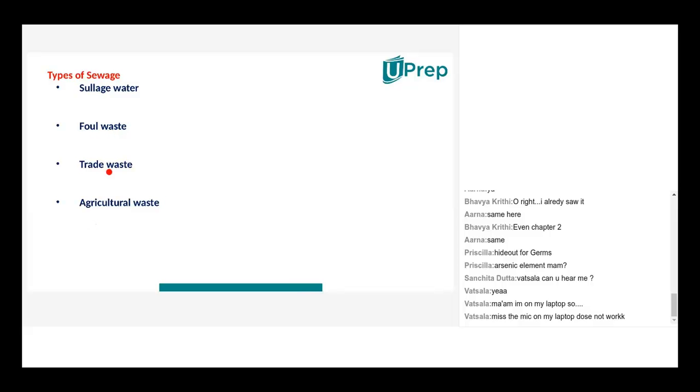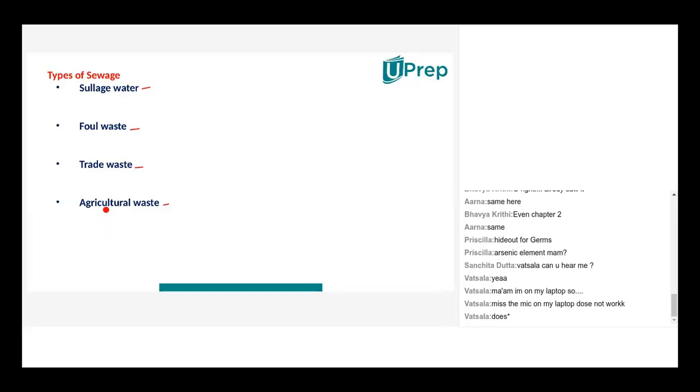The elements are explained as the 4 types of sewage. The first is sewage water. It's mainly the kitchen waste. Normally we throw vegetables, fruits, waste food into the dustbin. That is solid waste, right?